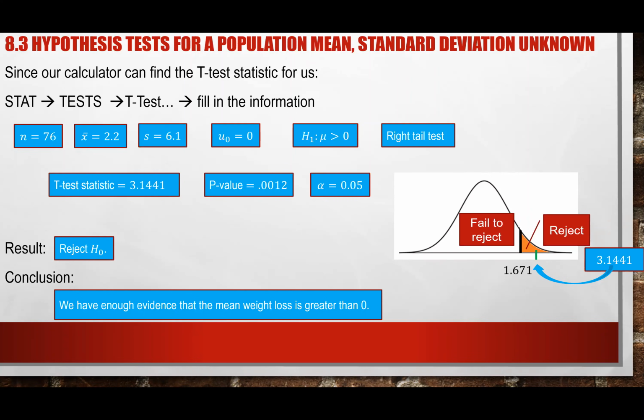Okay, so hopefully you guys see that it's the same as yesterday. Everything is the same except that instead of a z critical value, yesterday we used the z, today we use the t. And how do we know we're using the t? Because we have a sample standard deviation, or as you will see later, the lack of the population standard deviation. If they give us the population standard deviation, the z. If they give us the sample standard deviation, the t, just like chapter 7. Before we get to the next problem, any questions with this one here, ladies and gentlemen?